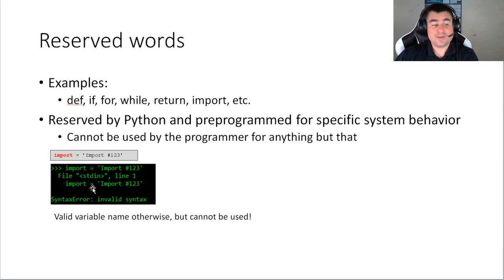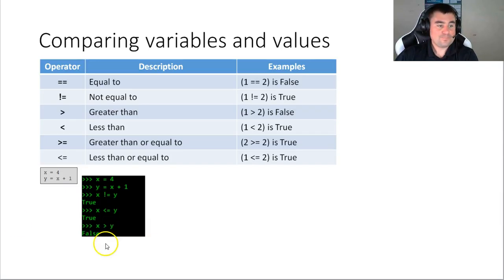That's not how imports work. Even though import is perfectly legal with what we discussed previously, it is a reserved word and cannot be used as a variable name, right? So watch out for that. And even if you don't know that something is a reserved word, if you get something like this, you probably will know that you cannot use that variable name.